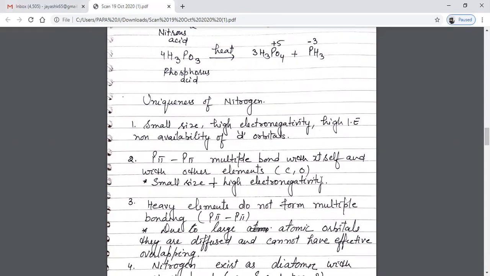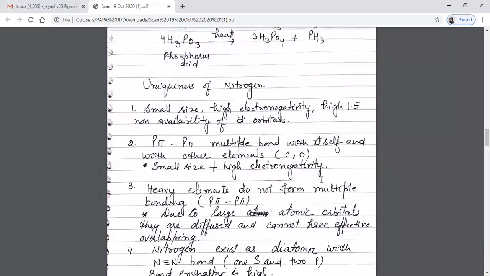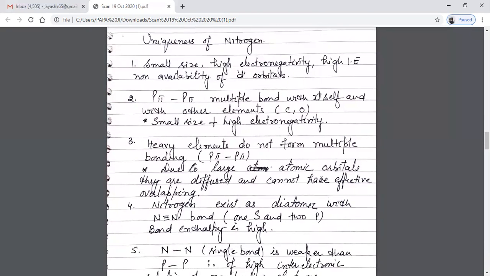Small size, high electronegativity. The reason is this: heavy elements do not form multiple bonds, that is, p pi-p pi bonds. Why? It's due to the large atomic size, their orbitals are diffused and cannot have effective overlapping.